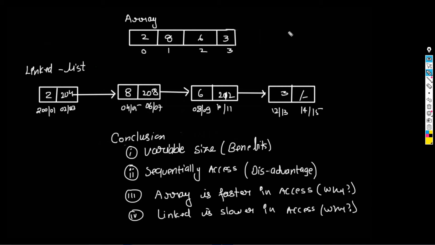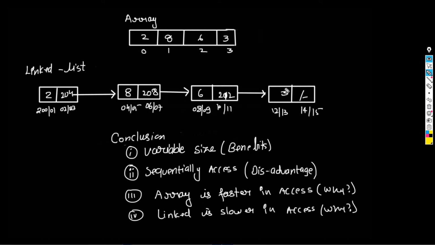Linked list क्या होगा? It will contain lots of nodes actually. इसके पास बहुत सारे node होंगे, and every node has two pieces of information. One is the particular data, and the other is the address of the next block. Think like a train, where आपका एक नोड जो होगा, जो बोगी होगा, उसके पास दो इंफॉर्मेशन होंगे. एक में पैसेंजर बैठा होगा, that is your data, और एक में क्या होगा, नेक्स्ट बोगी का एड्रेस कहां पर है. That's like that. So you can see here we have nodes actually.